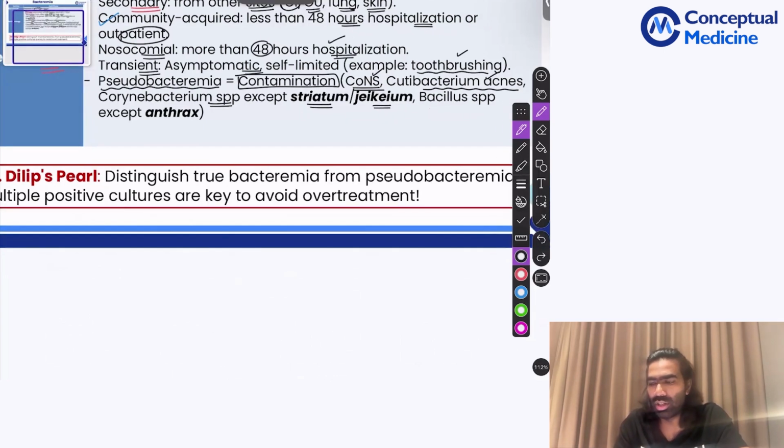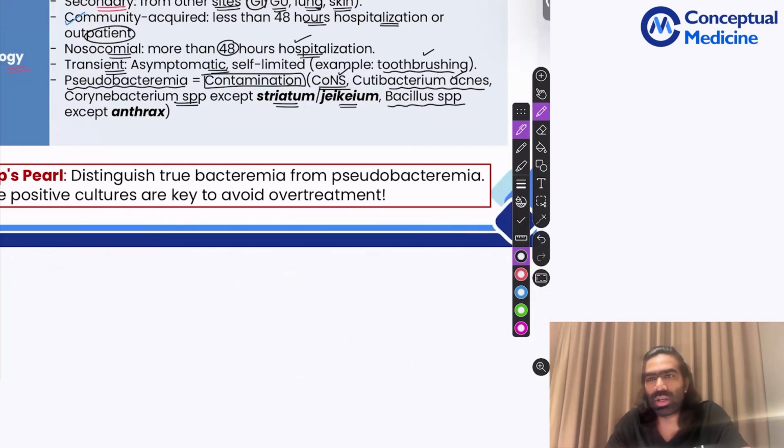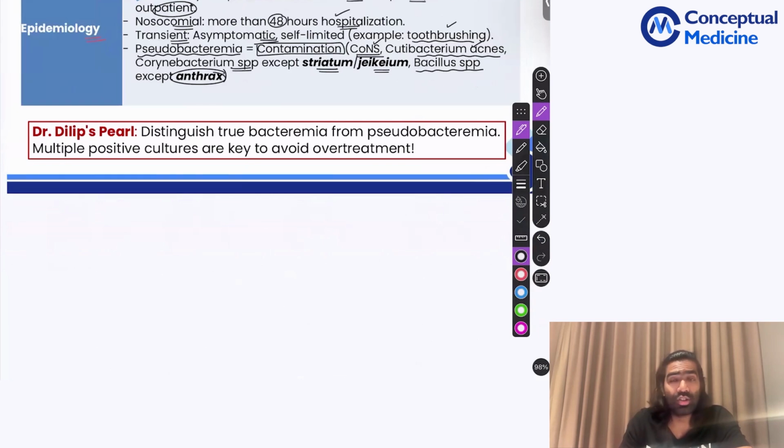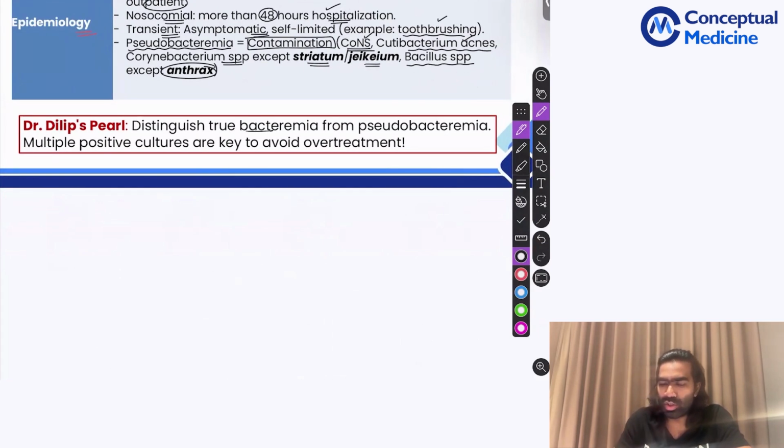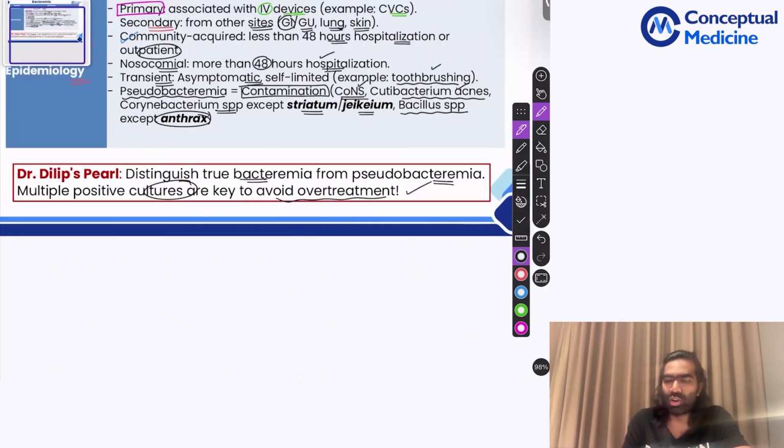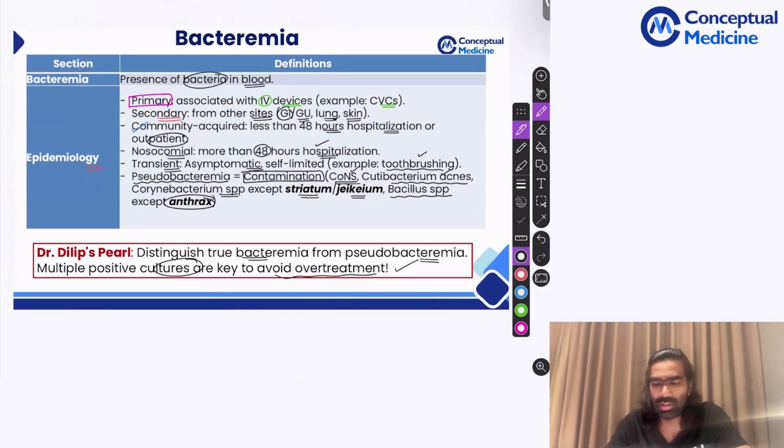They're always going to be pathogenic. And most of the Bacillus species are going to be contaminants, except anthrax. You all know anthrax is never a contaminant. So CoNS, Cutibacterium, Corynebacterium, except striatum and jeikeium, and most Bacillus species except anthrax are going to be typical contaminants. You have to probably redo the samples again. So what are you going to do to avoid contaminations? To distinguish true bacteremia from a pseudobacteremia, it's better to always take multiple blood cultures from different sites. So it's very unlikely that all the sites are going to show the same organism if it's a contaminant. So that's why it's better to go for multiple cultures if you are thinking in terms of contaminant.